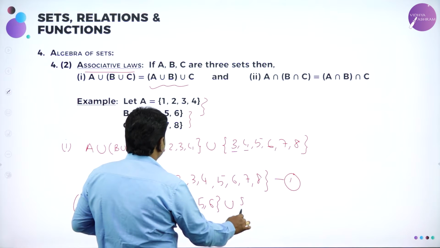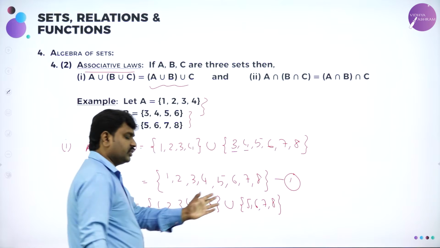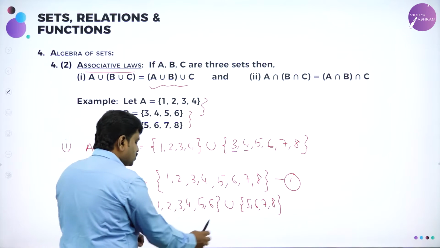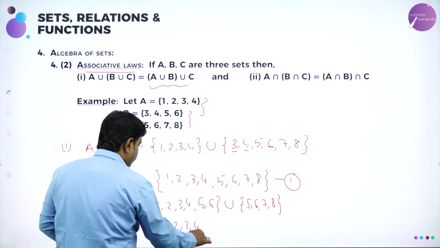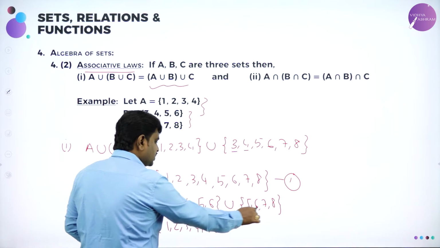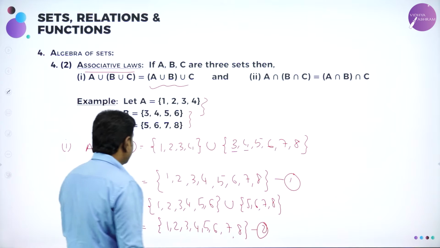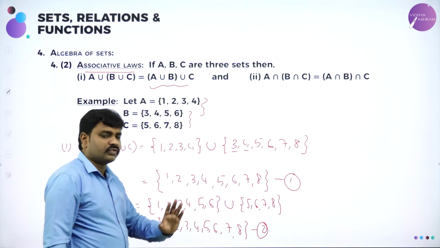Union C. What is C? 5, 6, 7, 8. Now I should do the union of these two. What is meant by union? Write the elements of A union B and C also, without repeating them. So 1, 2, 3, 4, 5, 6, and 5, 6 already written, so 7, 8. From 1 and 2 it is very clear: this is also 1, 2, 3, 4, 5, 6, 7, 8.